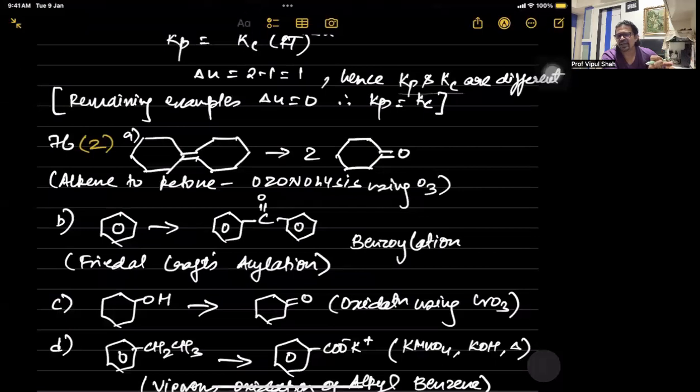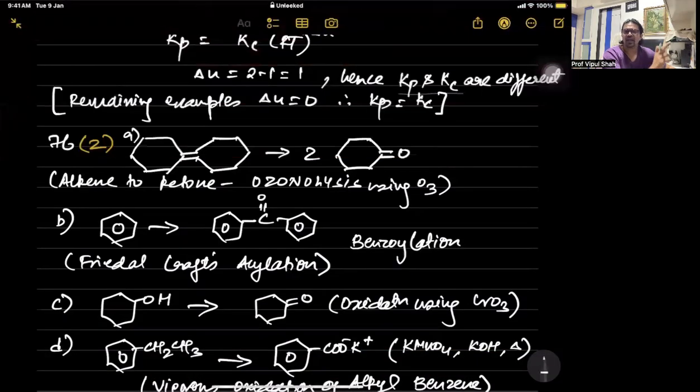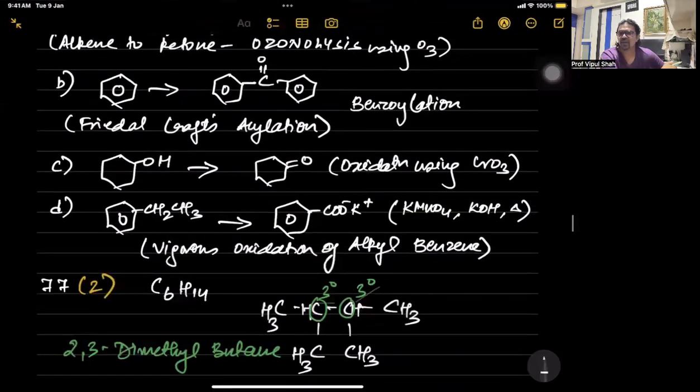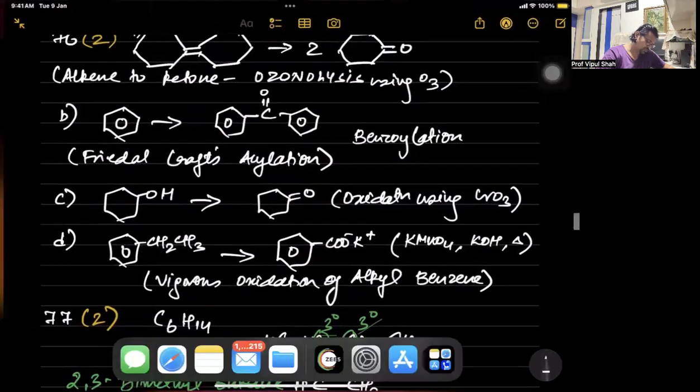Third one, you are converting a cyclic alcohol into a cyclic ketone. So that's oxidation by using CrO3. And then the next one comes where we have alkyl benzene getting converted to its potassium salt, which is part of vigorous oxidation of alkyl benzene. When you react alkyl benzene with alkaline KMnO4, first it forms its potassium salt. Finally, whatever the long chain is, it gets completely degraded to carboxylic acid. That's the part. So if you observe here, your 76 is the second option.